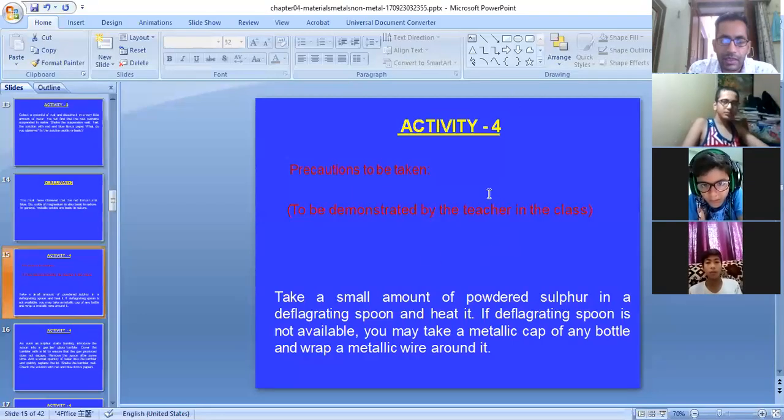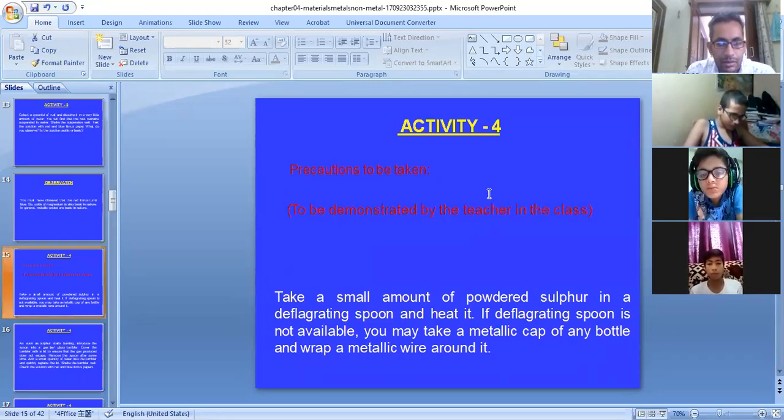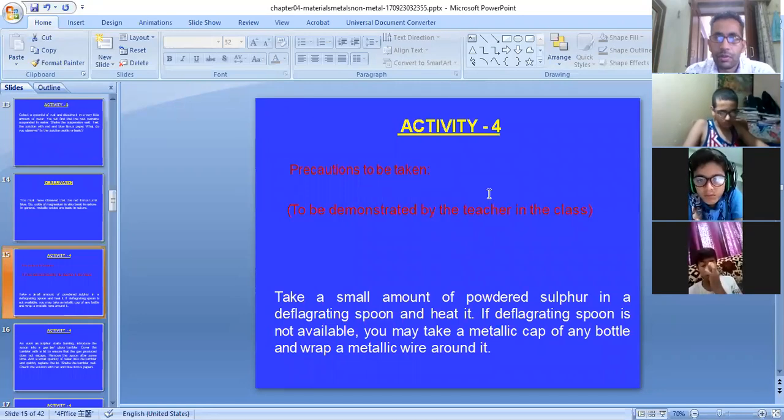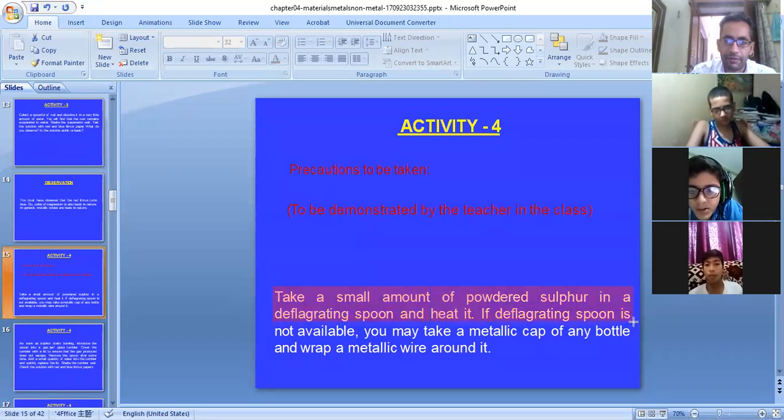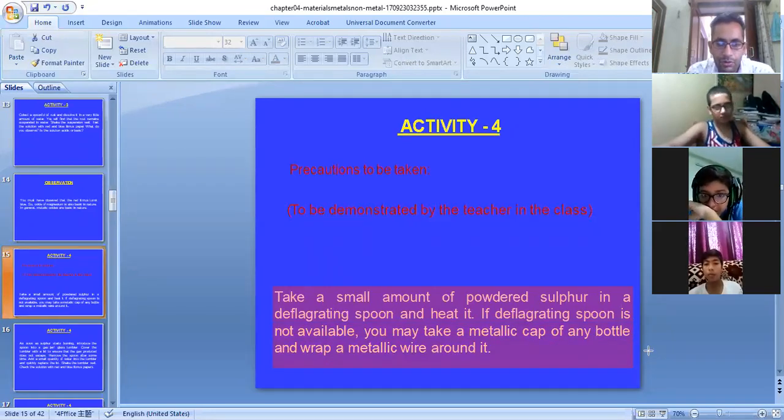Let us do another activity, which should not be done at home. Take a small amount of powdered sulfur in a deflagrating spoon, and you have to heat it. If you do not have a deflagrating spoon, you take a metallic cap of any of the medicine bottles and tie it with a metallic wire.